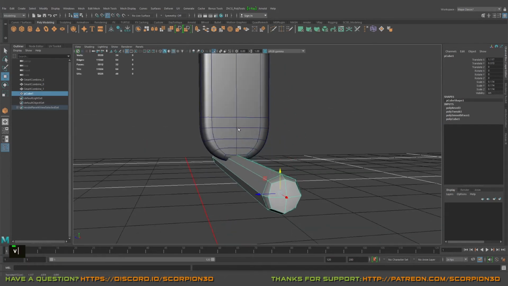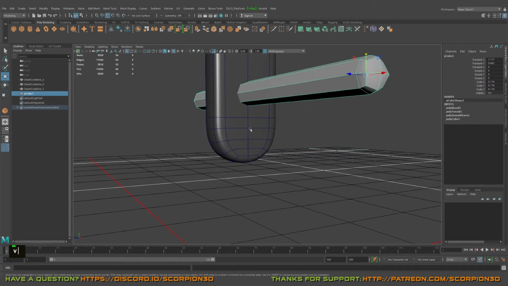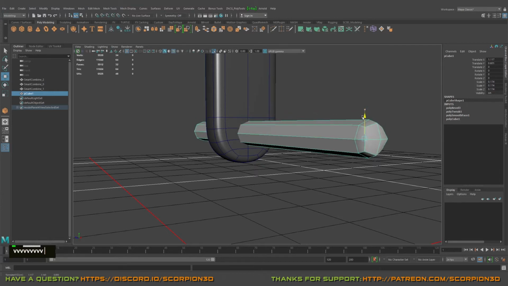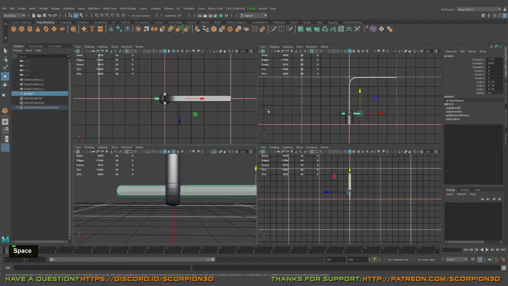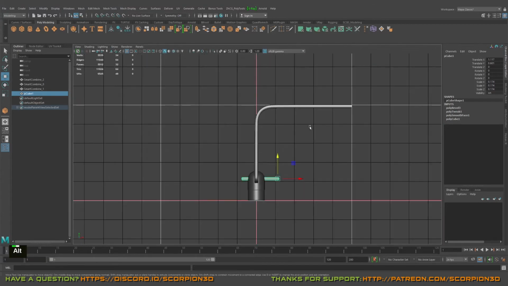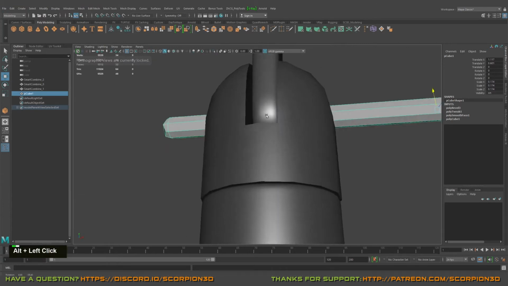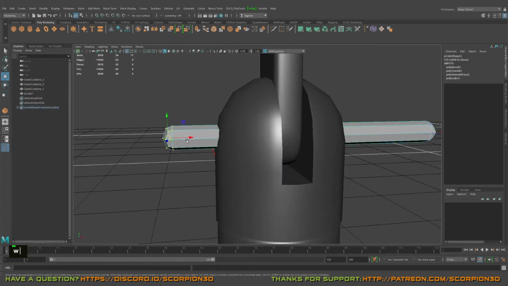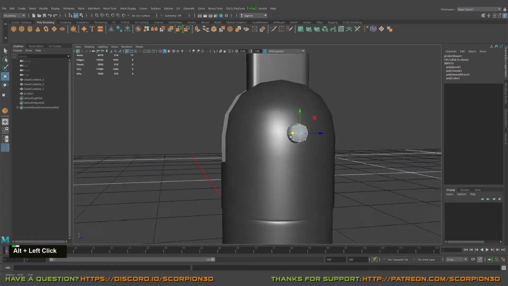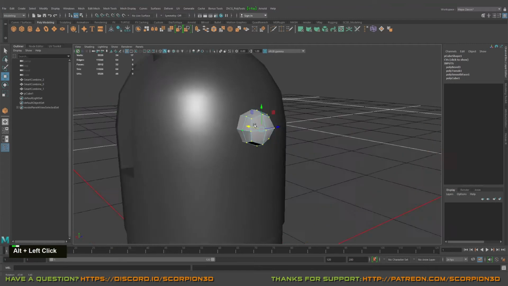Okay, so somewhere here you can have this bolt. Yeah. Oops. Okay, so let's bring it a bit. Smooth it.